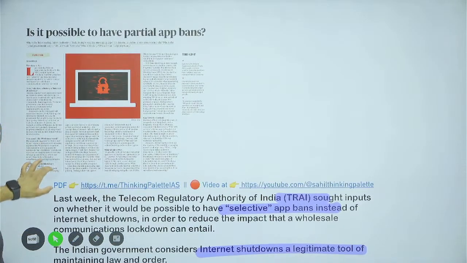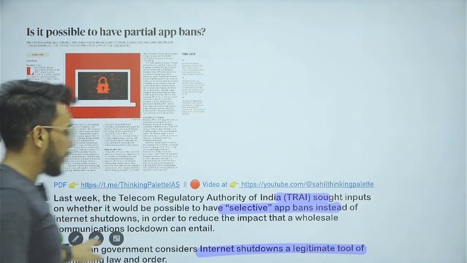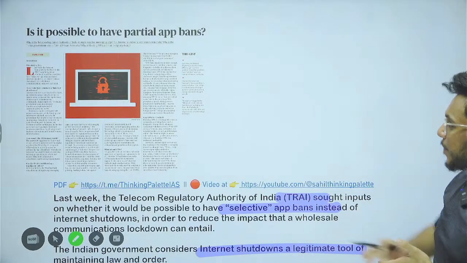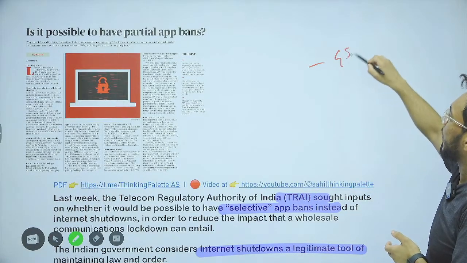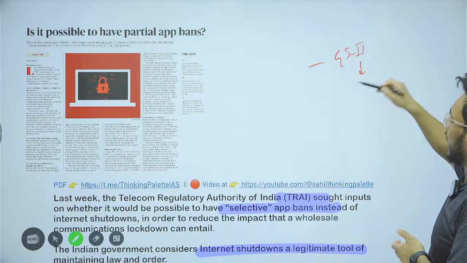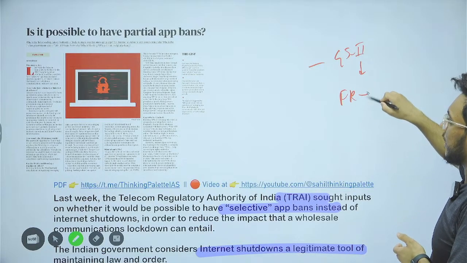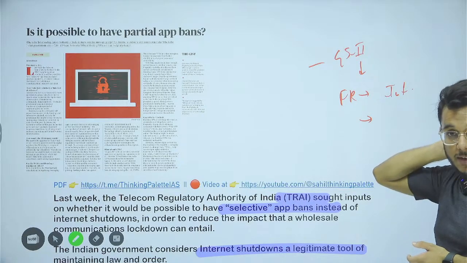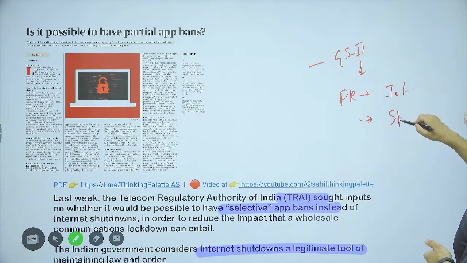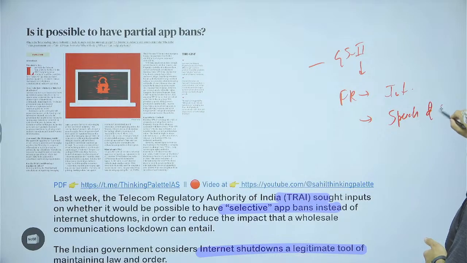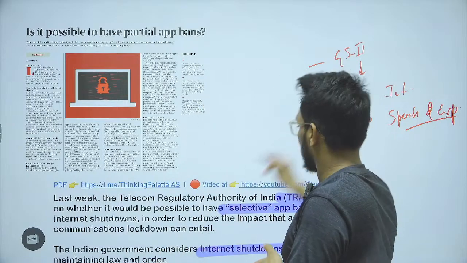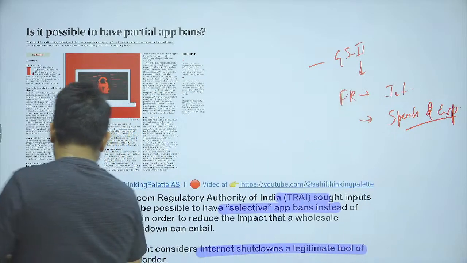Now the first article for today: is it possible to have partial app bans? Now we will see this article with respect to GS paper number 2, fundamental rights. Within the fundamental rights, right to internet, as well as right to speech and expression. We will take this particular article under right to speech and expression.